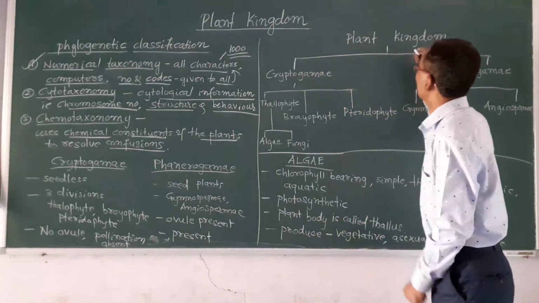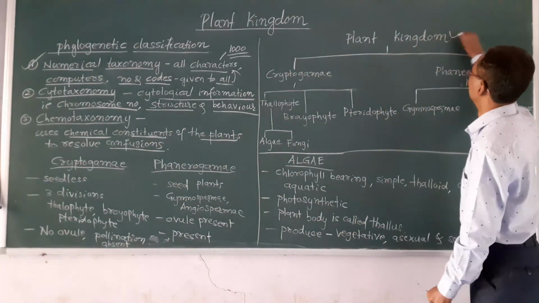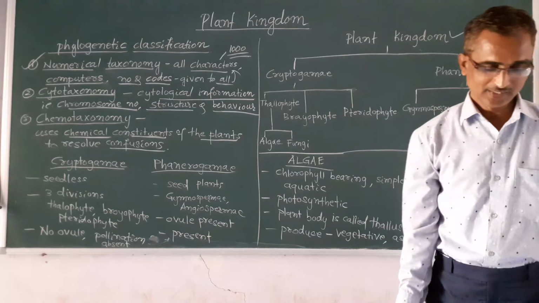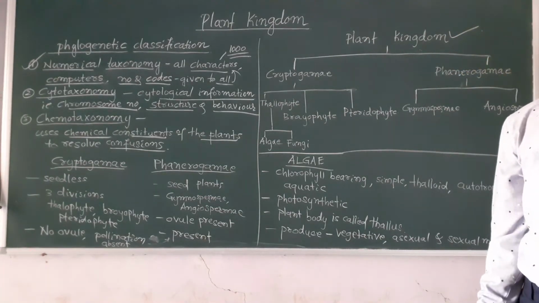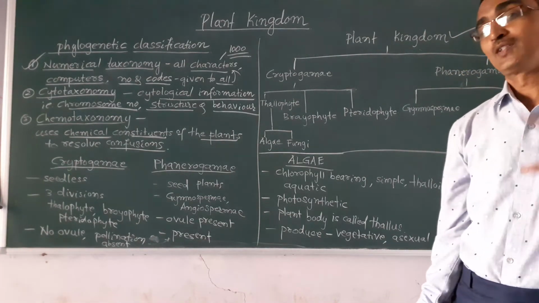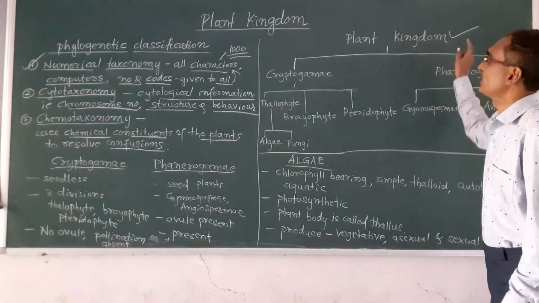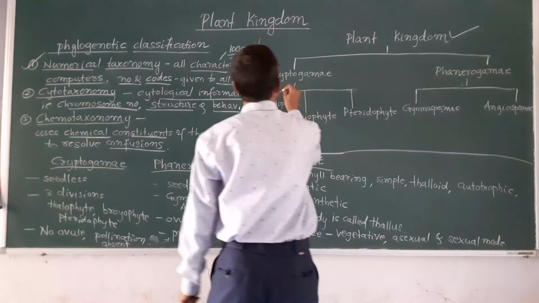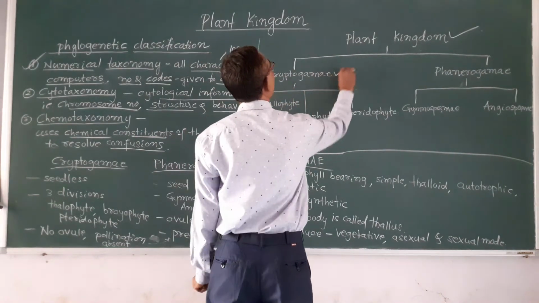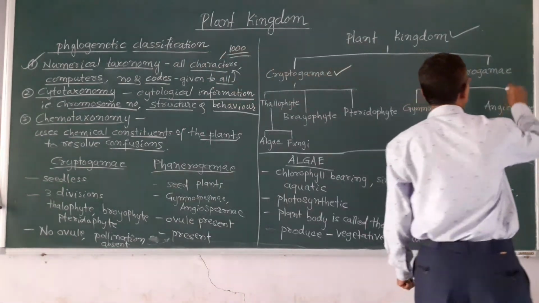Further, the third chapter is all about the plant kingdom, wherein we deal with the different plants. The plant kingdom is broadly classified into cryptogamy and phanerogamy.